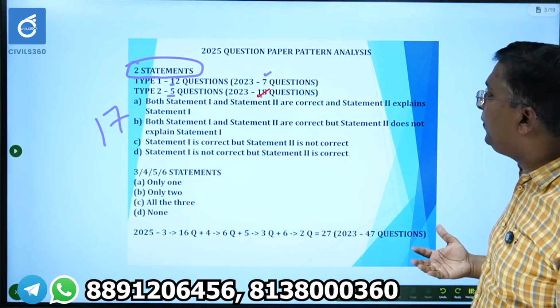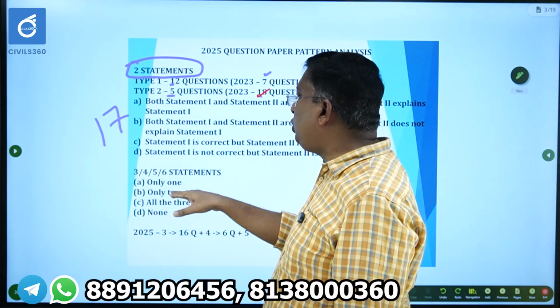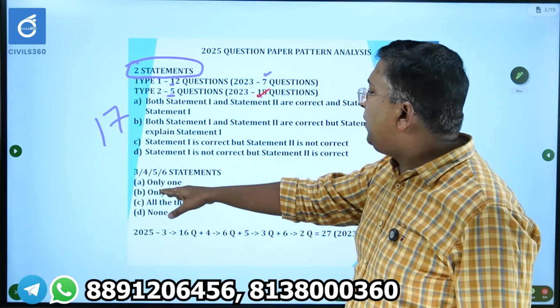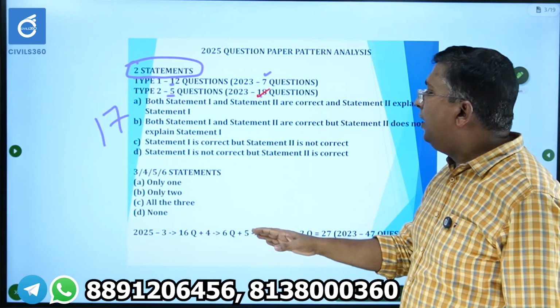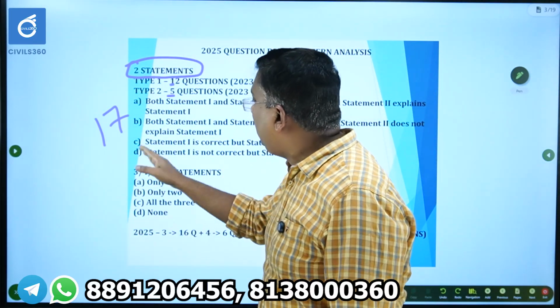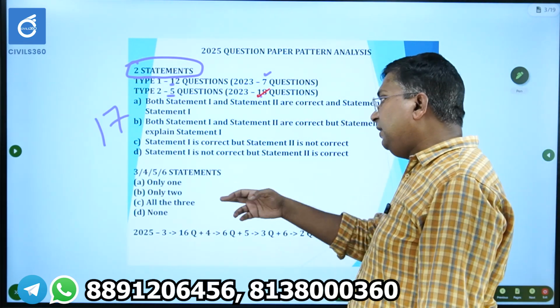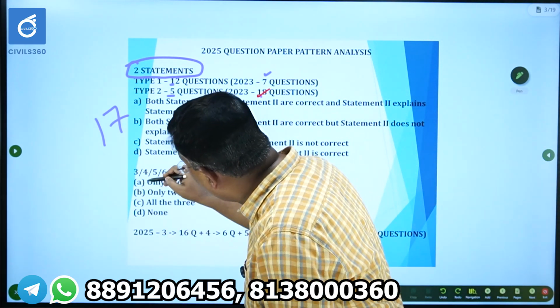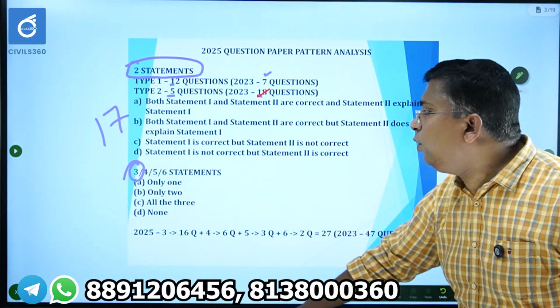Okay, please go through it. Now comes the other pattern, that is only 1, only 2, all the 3, none. 3 statement or 4 statement or 5 statement, 6 statement questions we already discussed. So in total, this category, only 1, only 2, all the 3, this is in the case of 3 statement question, these are the choices. A, B, C, D will look like this.